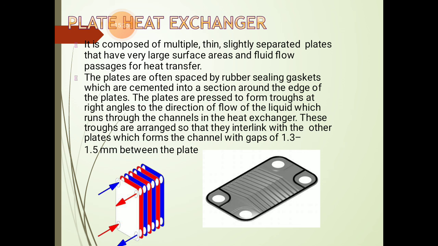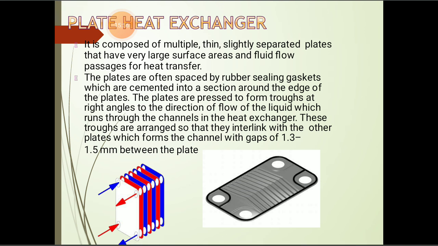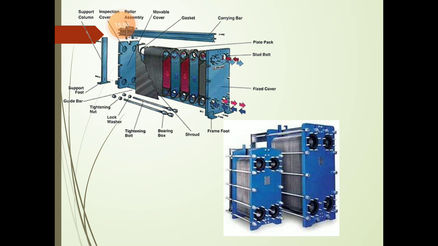And these plates are often spaced by a rubber seal gasket, which is cemented into a section around the edge of the plates. The plates are processed to form troughs at right angles to the direction of flow of the liquid, which runs through the channel in the heat exchanger. So this is the plate type heat exchanger, which is most commonly used in industry. So a number of plates are used so that the overall heat transfer rate can be increased.